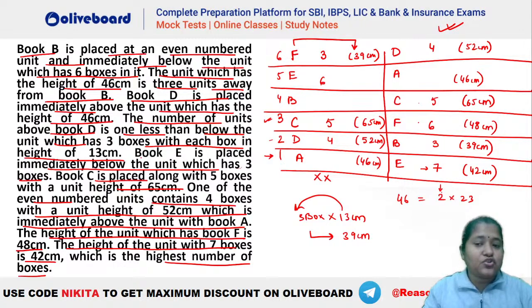So either 2 should be the number of boxes, or 23 should be the number of boxes. 23 is not a possibility because we know that 7 is the largest value for the number of boxes here. So 23 is not a possibility. It has to be 2 here, right? So absolutely, this will be 2 boxes each of 23 centimeter. Okay. I hope this is clear, everybody.